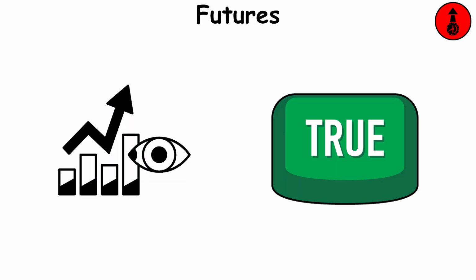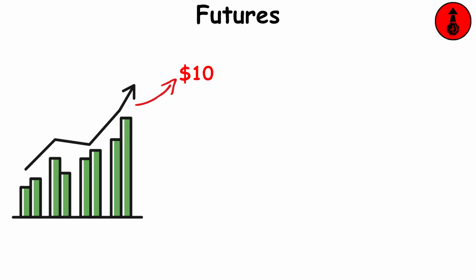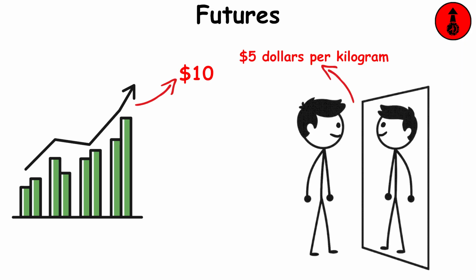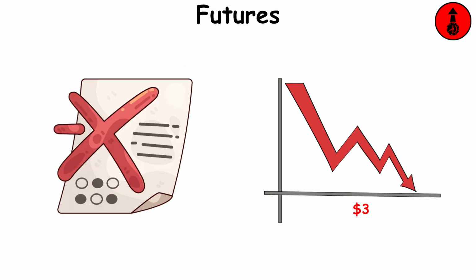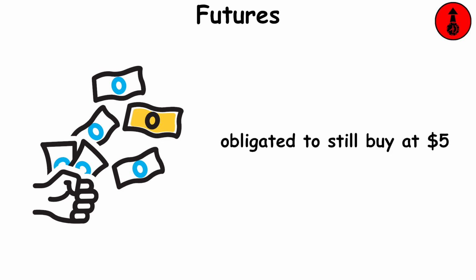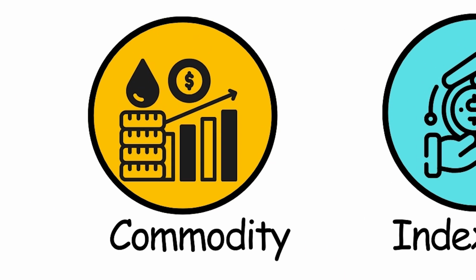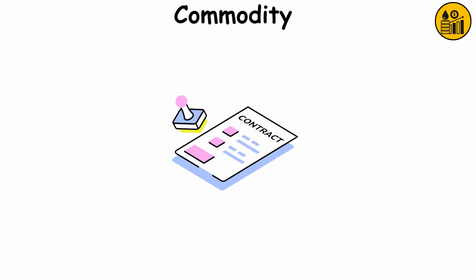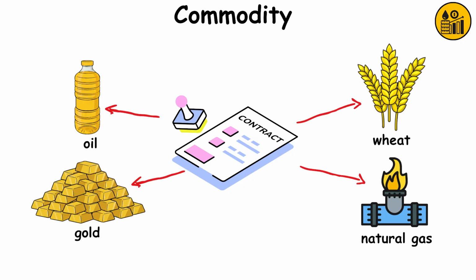If my prediction comes true and the market price increases to $10, then I've just saved myself $5 per kilogram. But if I'm wrong and the market price drops to $3, then I'll be overpaying, as I'll be obligated to still buy at $5. Commodity. Future contracts are often used for commodities like oil, gold, wheat, and natural gas.